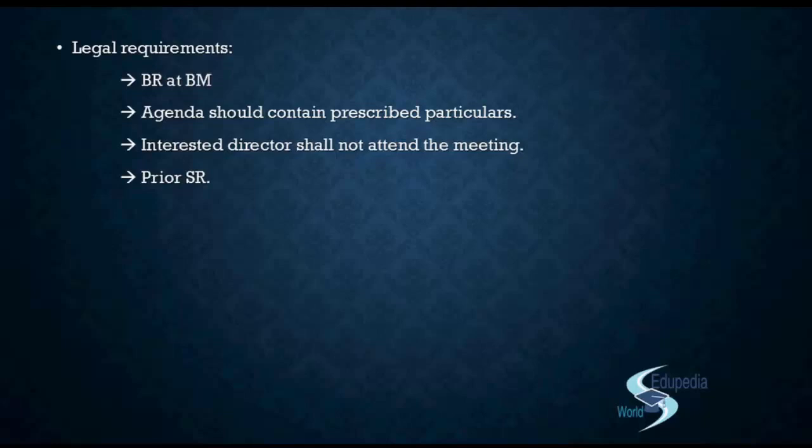So if you are making a sale contract with a related person, and that exceeds 10% of your total turnover throughout the year, then that is a major transaction that you are entering into, and so you will have to pass a special resolution for that. But again, a flat 10% is not given. What the provision says is that it should be either 10% of the turnover or rupees 100 crore, whichever is lower. So if you have a turnover of say 2000 crore, then 10% of 2000 crore would be 200 crore.